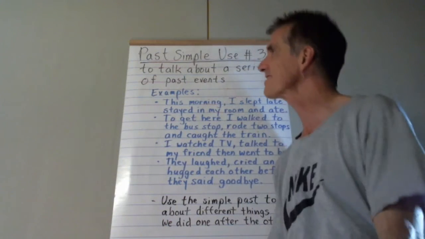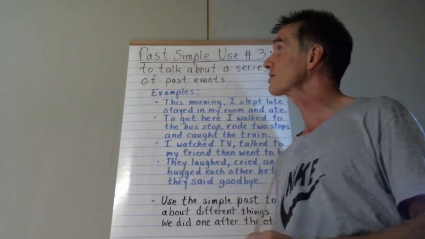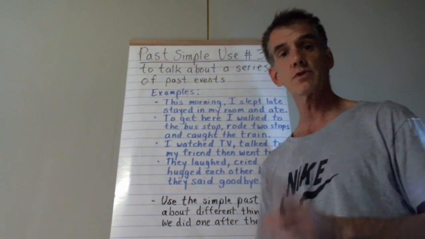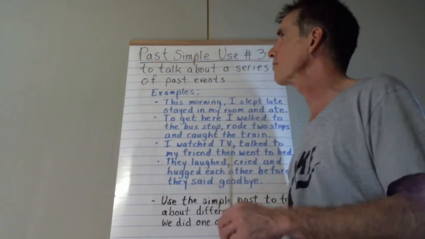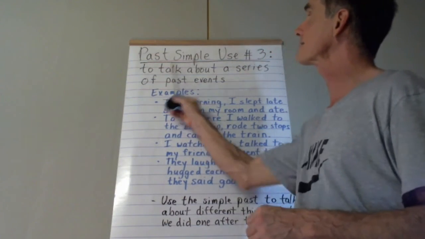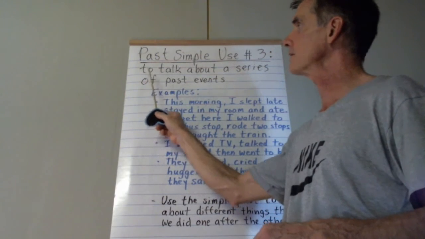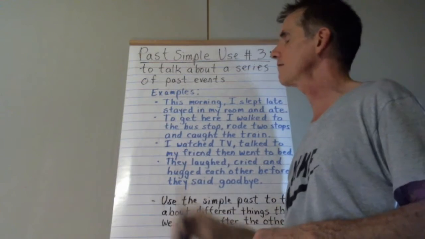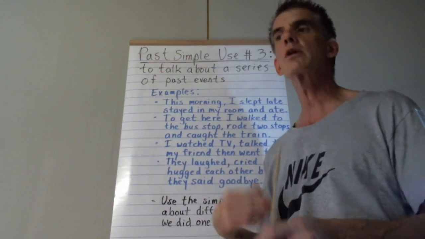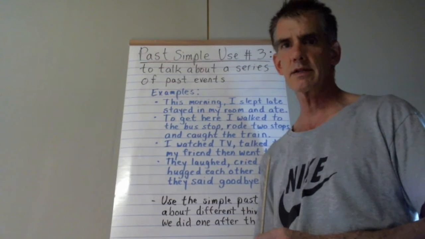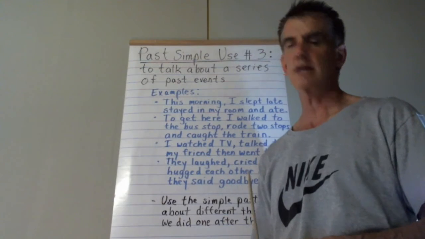All right, this is use of the past simple tense again. The subject is the past simple tense, of which there are several uses. This is use number 3. The past simple use number 3 is to talk about a series of past events. So, 2 or 3 or more events that occurred in the past, using the past simple tense.